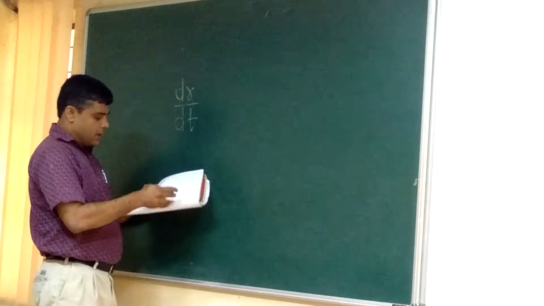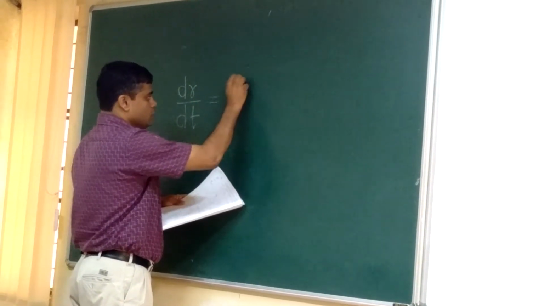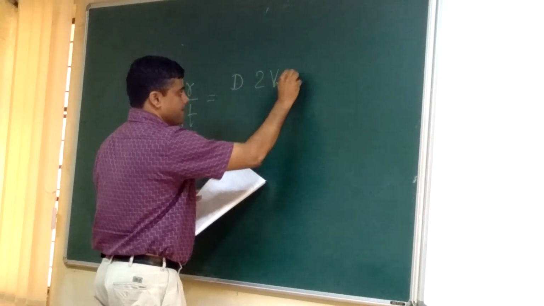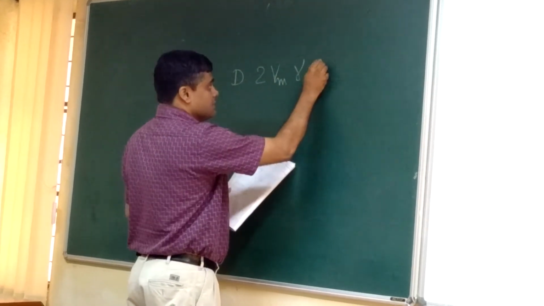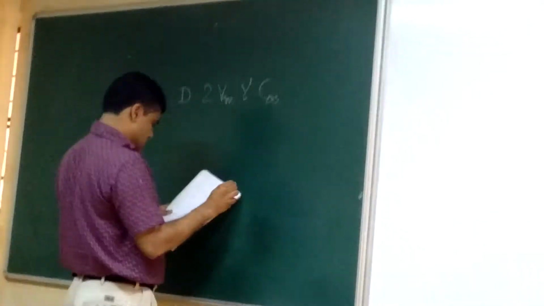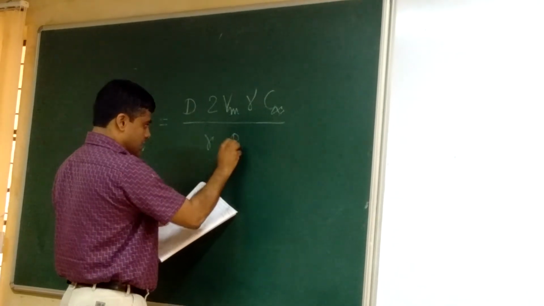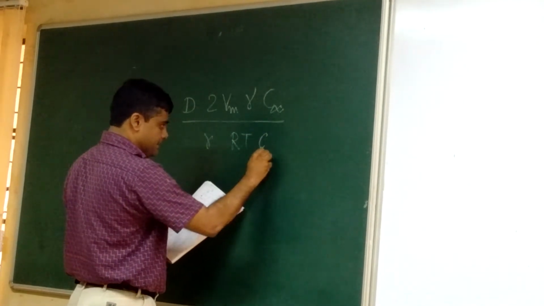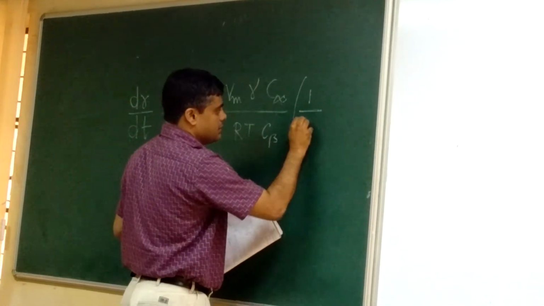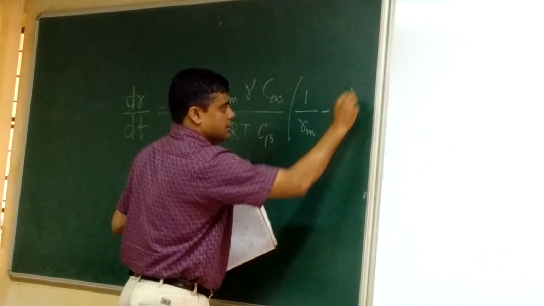dR/dt is equal to 2 D Vm gamma C infinity divided by R T C beta, times (1 over Rm minus 1 over R).